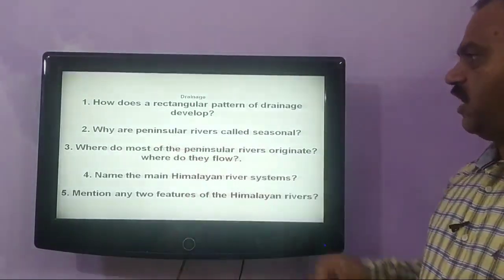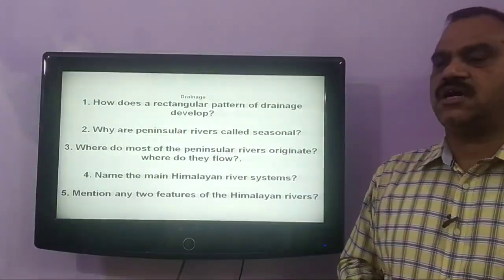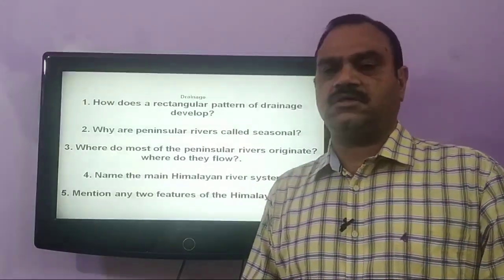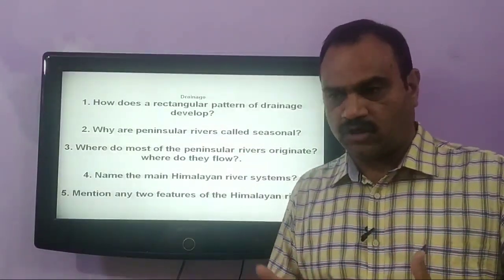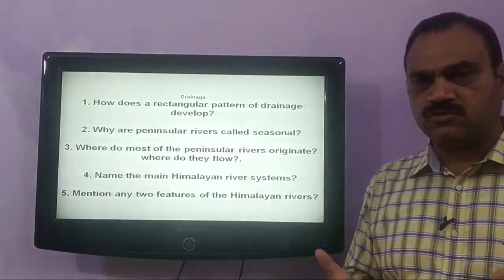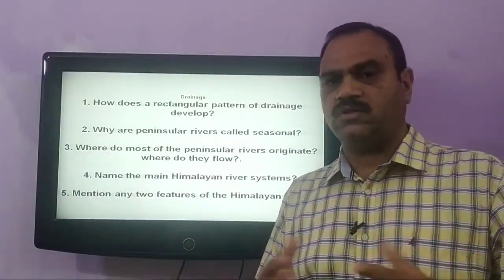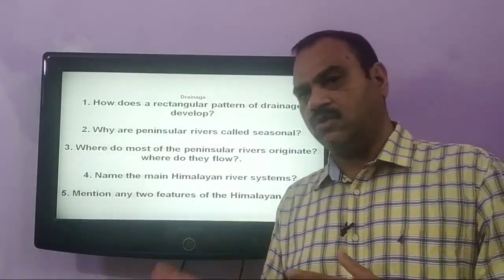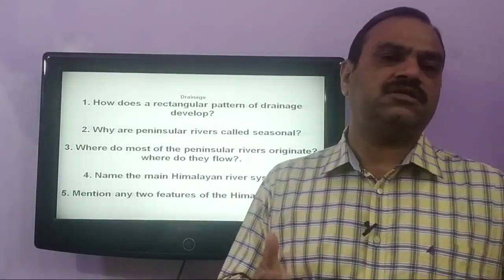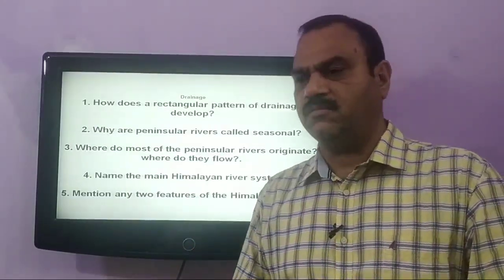Next question is, why are peninsular rivers called seasonal? Peninsular rivers are called seasonal because they get water only during the rainy season, as rainfall is the only source of their water. So they remain full of water during the rainy season, whereas during the non-rainy season these rivers remain dry or carry very little water.